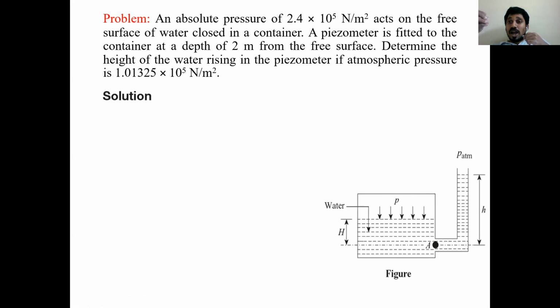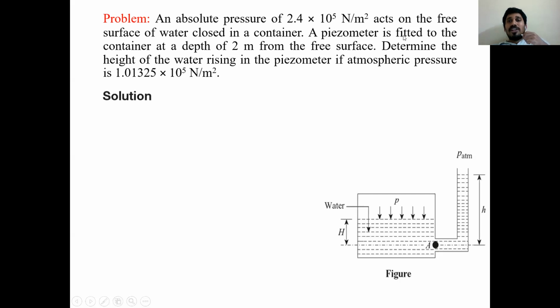Some amount of absolute, actual pressure is acting on the water, which is assumed as P. That value is 2.4 into 10 power 5 Newton per meter square.